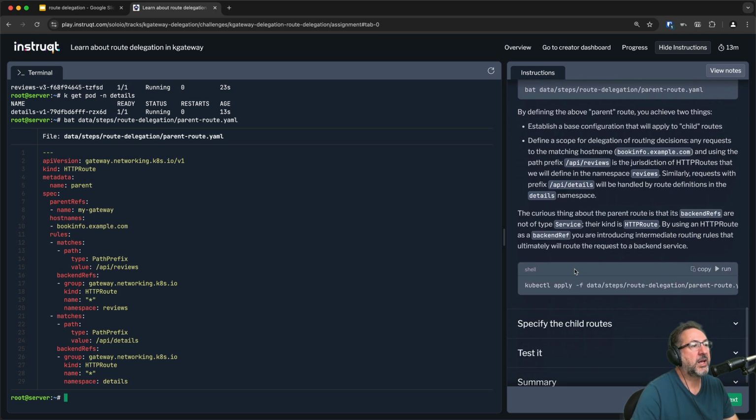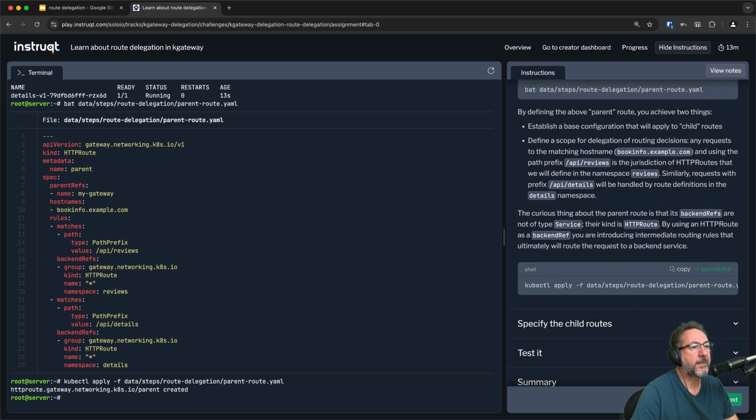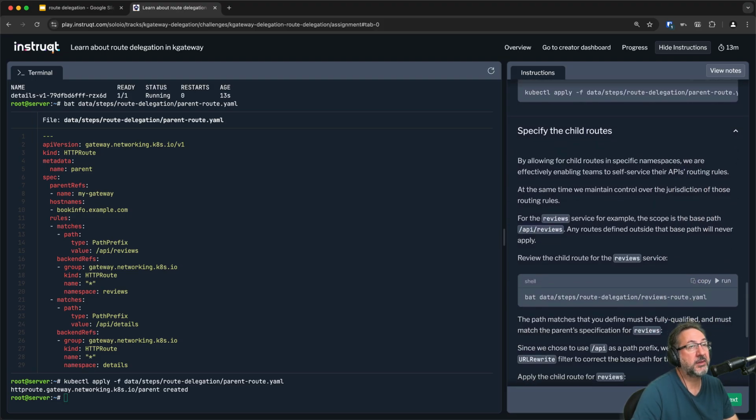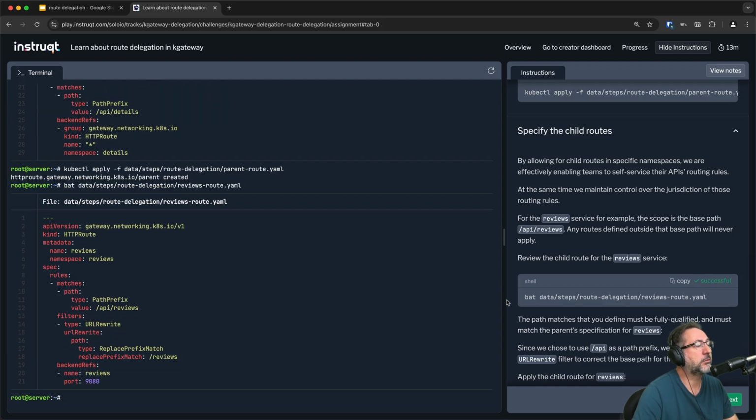So we apply this parent route, which is incomplete, right? And we've got to build the child routes to define the final routing portion to the actual backend services. And so if we look at the reviews route, we can see here that the rules for the reviews route are going to be defined in the reviews namespace.